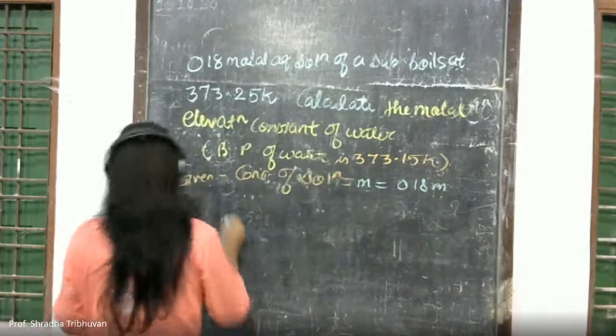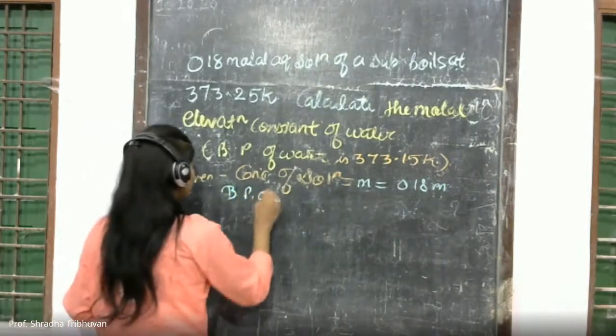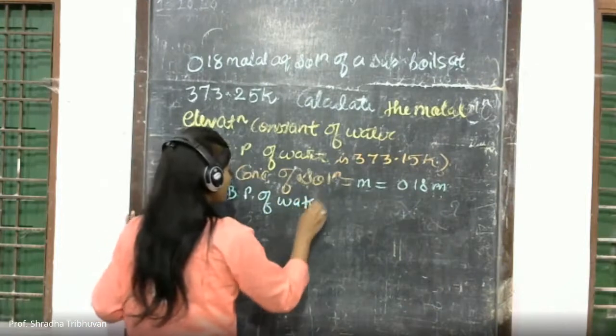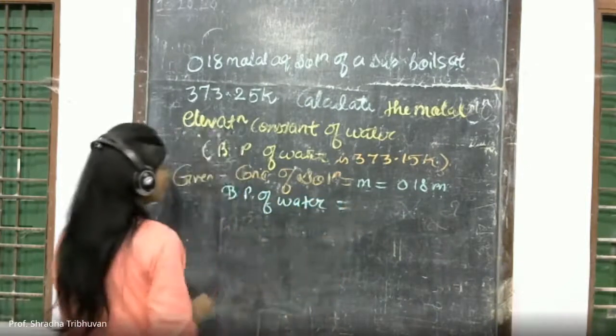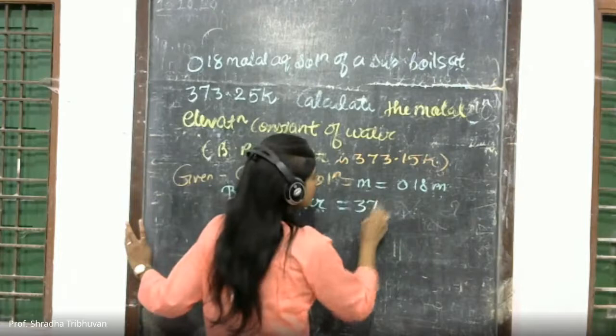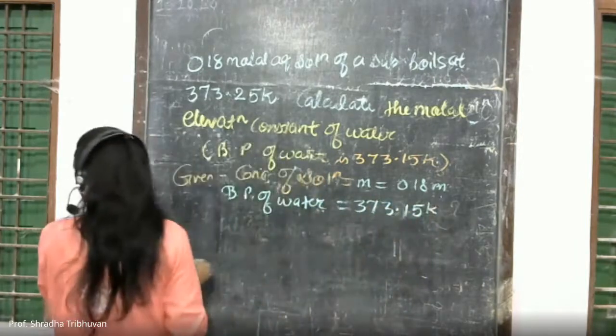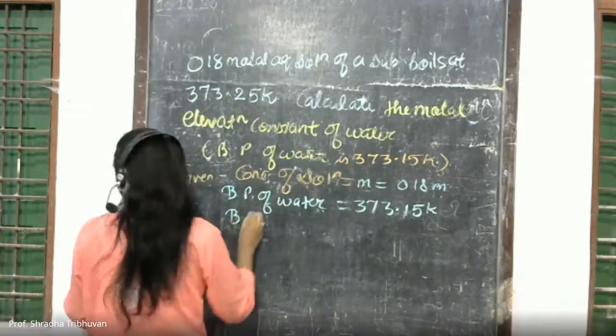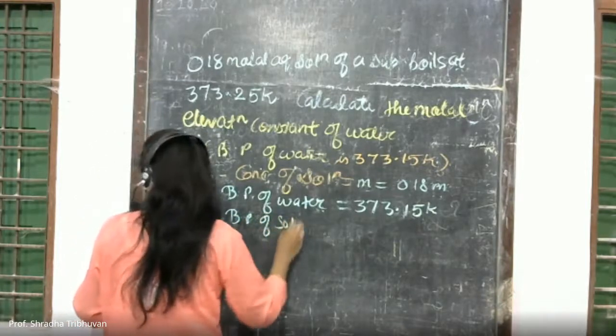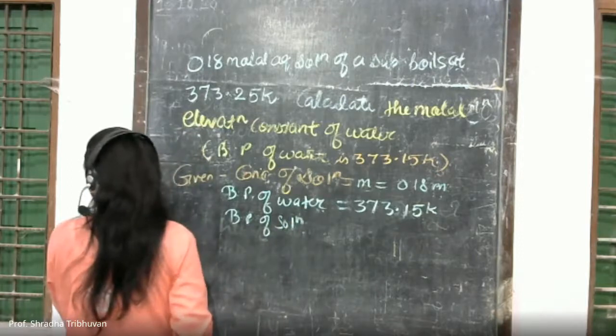Then next thing is boiling point of water, that is also given to you: 373.15 K. Next thing is boiling point of solution.